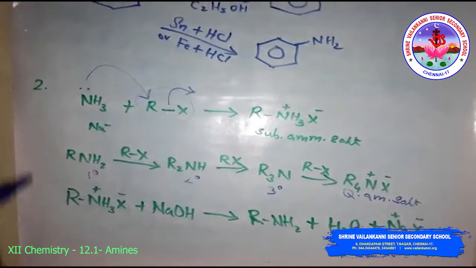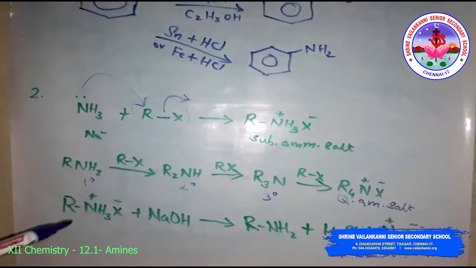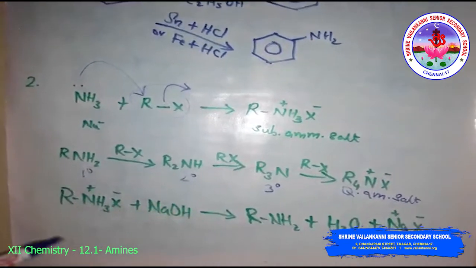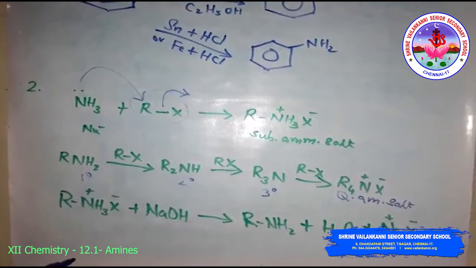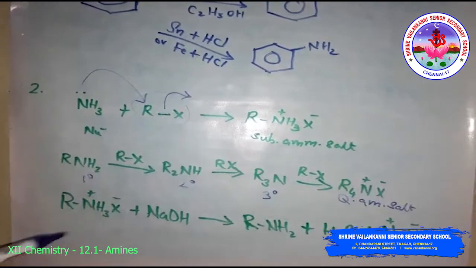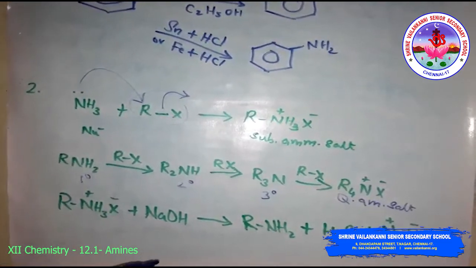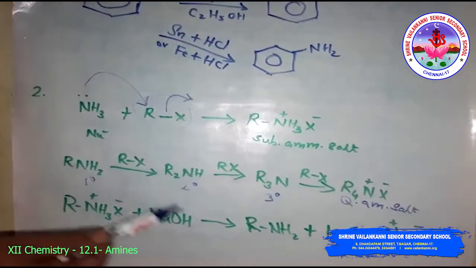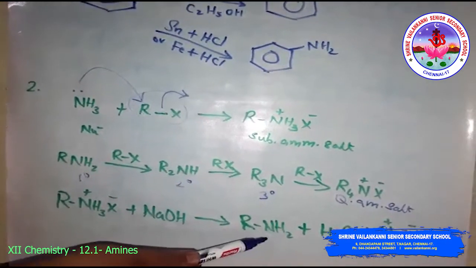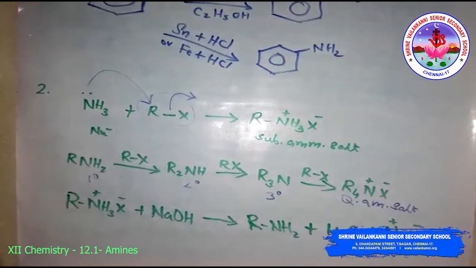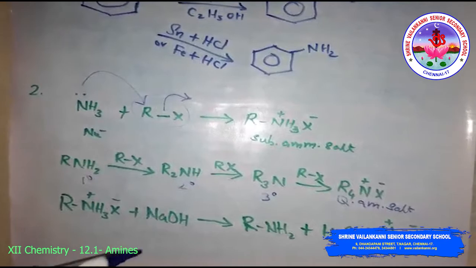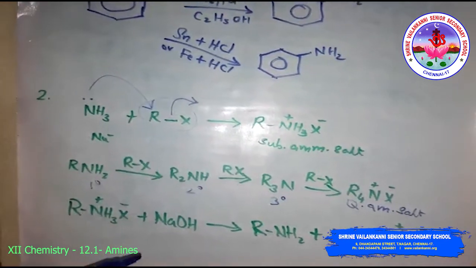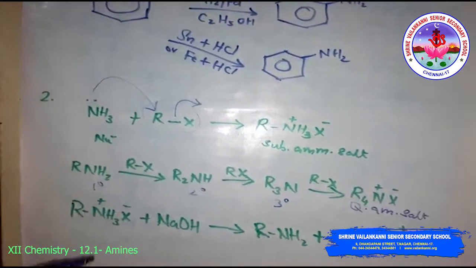Then the free amine can be obtained from the ammonium salt by treatment with a strong base. Look at this, the substituted ammonium salt on treatment with a strong base forms the primary amine. See, ammonolysis has the disadvantage of yielding a mixture of primary, secondary and tertiary amines and also the quaternary ammonium salt.